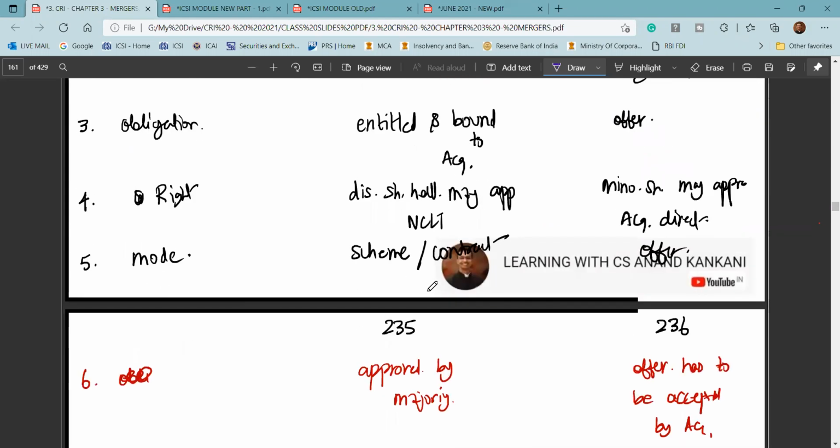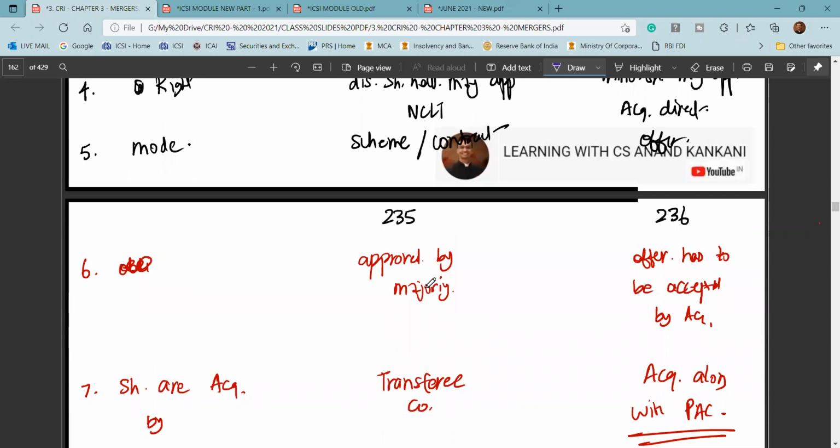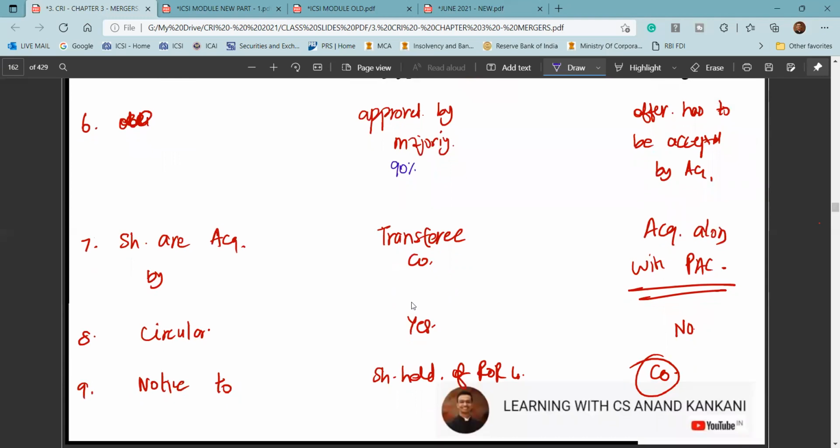section 236, it's a straight away offer which is accepted, simple, and approved by the majority. Section 235, the scheme has to be approved by majority. What is the majority here? It is 90% in the value, okay, apart from the shares which are already held by the transferee company. And 236, the offer has to be accepted, which is made by the acquirer, or basically the majority shareholder, that has to be accepted. Now the shares are acquired by the transferee company. Here there is no individual. However, in section 236, you have acquirer